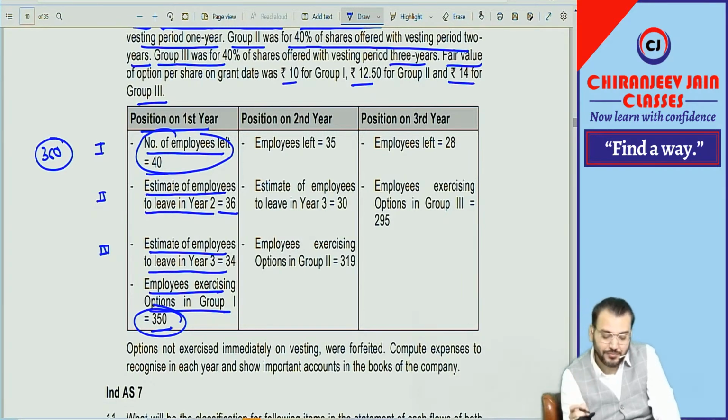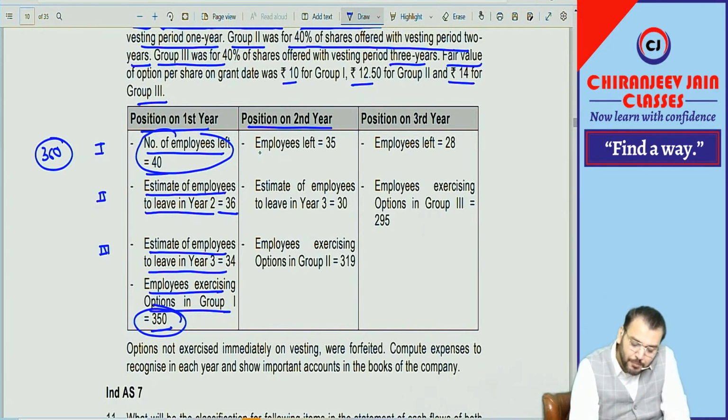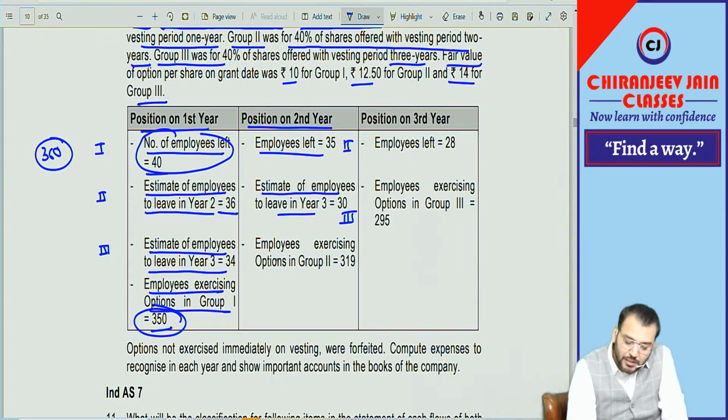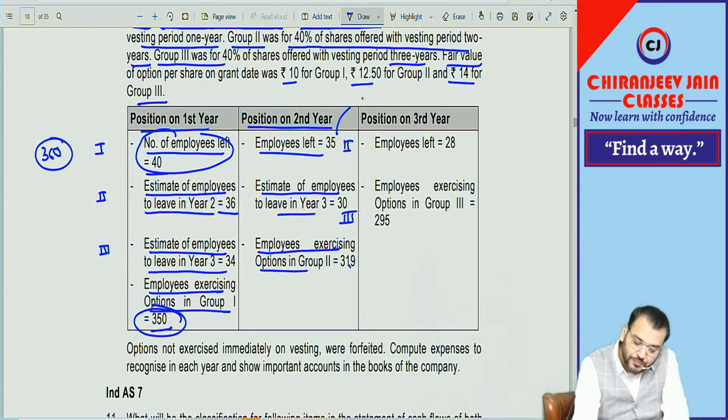Remember this point. Position in the second year: employees who left is 35. This is for group 2. Estimate of employees to leave in year 3 is relevant for group 3. Employees exercising the option in group 2 is 319. What is the actual number of employees? 360 minus 35, how much? 325.